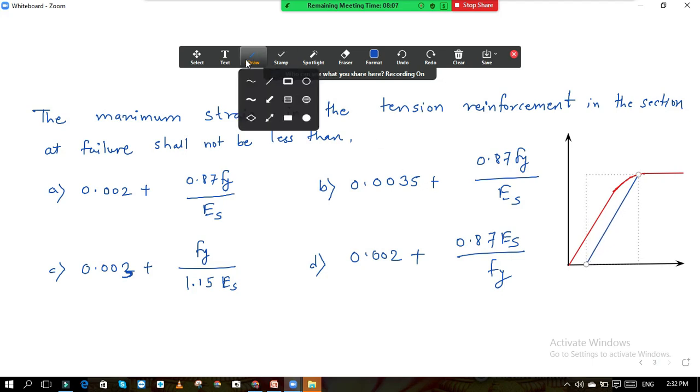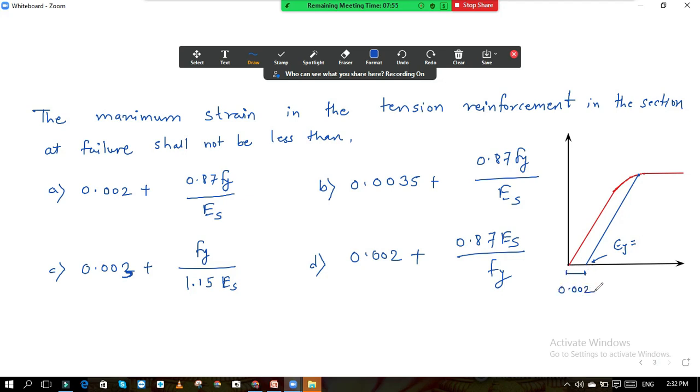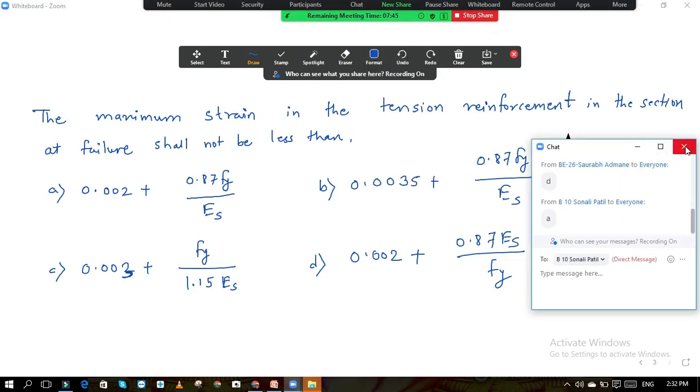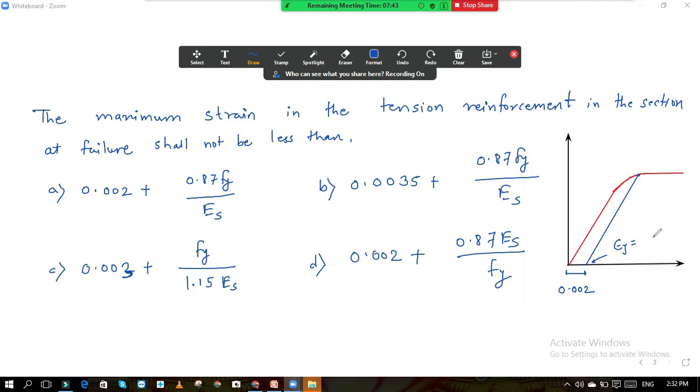We have evaluated the strain at this point, and we have taken the notation EY. What was that strain? This distance is how much? It is 0.002. Strain means stress upon Young's modulus. So what is your stress?